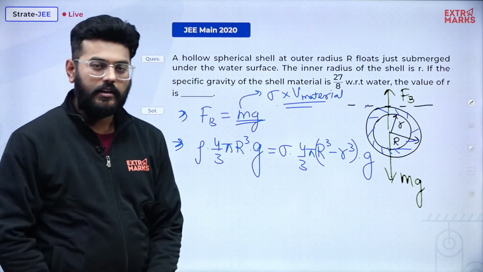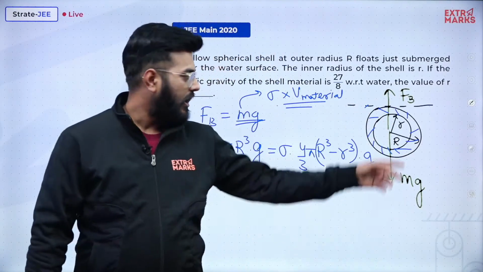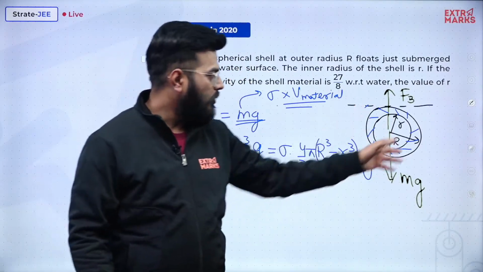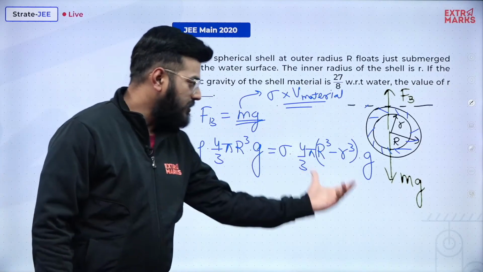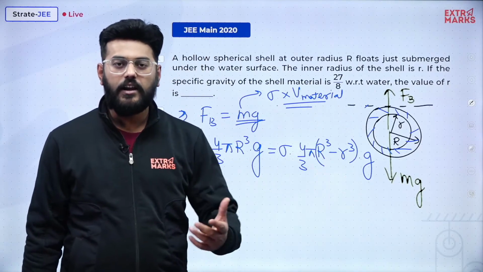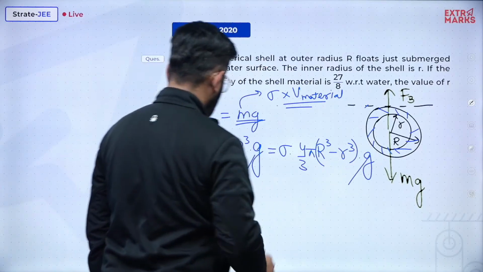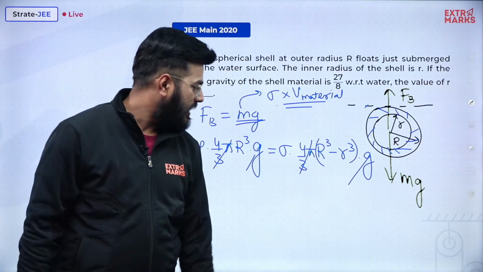Are you understanding? The volume is obviously from the outer volume. You have to subtract the volume of the inner sphere from the volume of the outer sphere, and then you will get the shaded region. Simple mathematics, okay. So we wrote this expression. Now the case is entirely depending upon your math skills. If you are good at cancelling things, you can very well find out the answer. So 4 by 3 pi cancels, G gets cancelled,